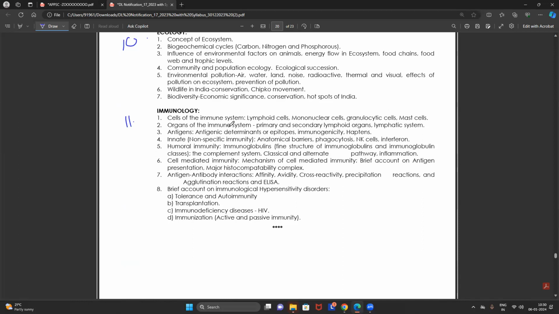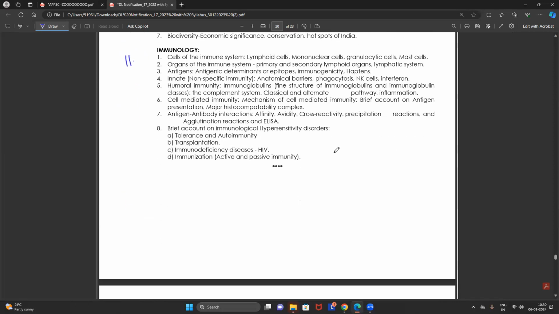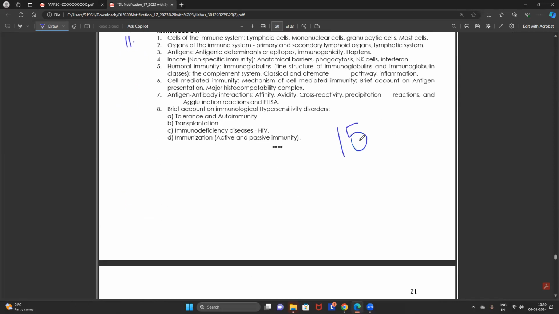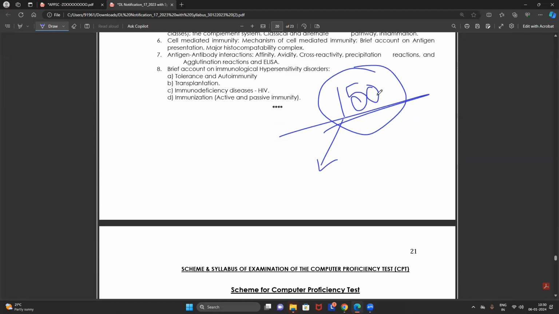So friends, how many units do we have in total? 11 units we have. How many questions can we get in the core paper? You know very well, we are having 150 questions in the core paper. So what I can tell you, listen to my words: from every single unit, minimum 11 to 13, or in some units you may get up to 14 questions also. I am telling minimum. Hence, it is very important, friends, that you focus on every single unit without fail.